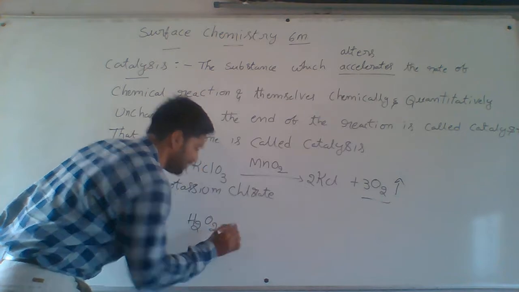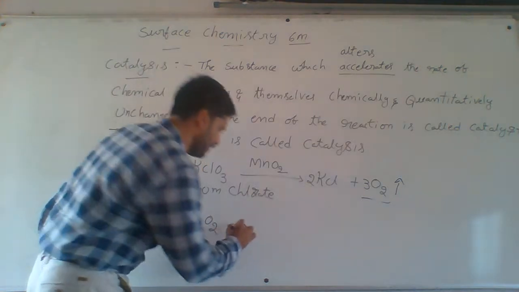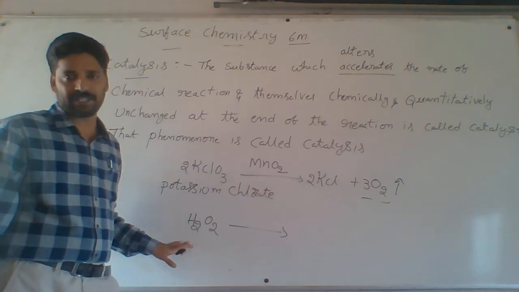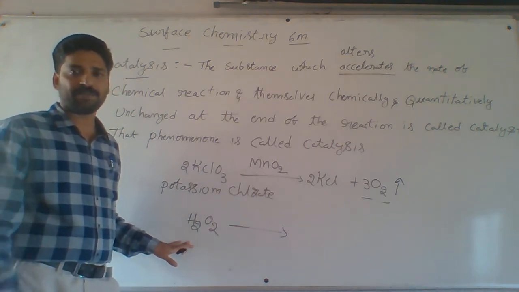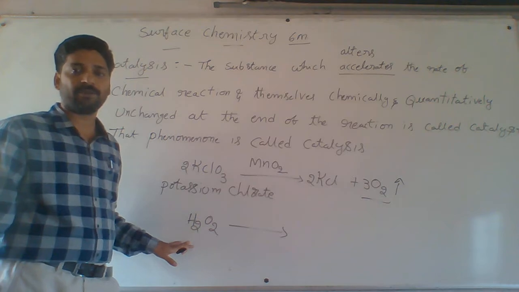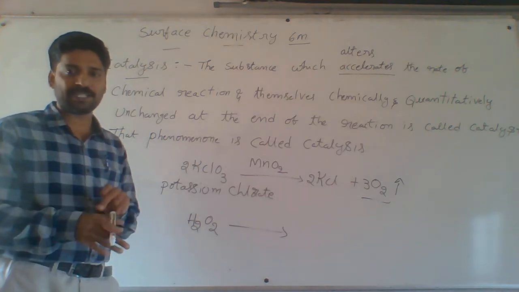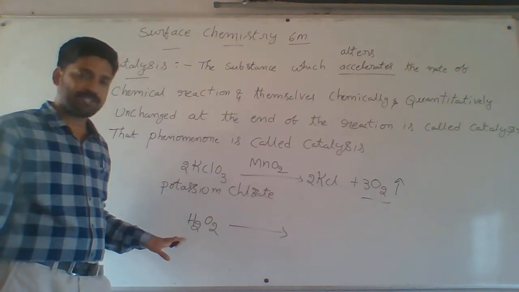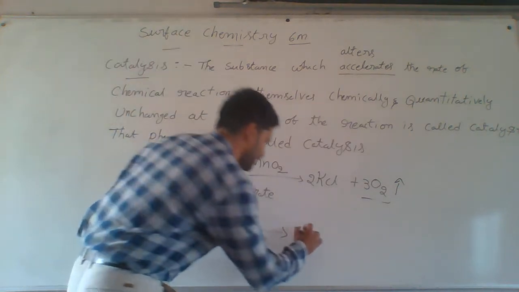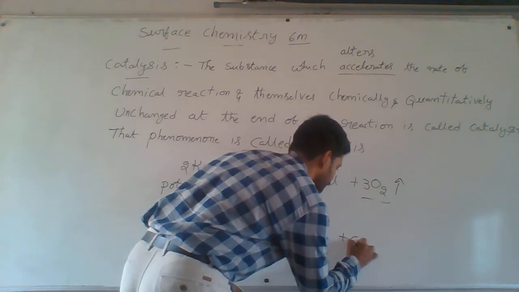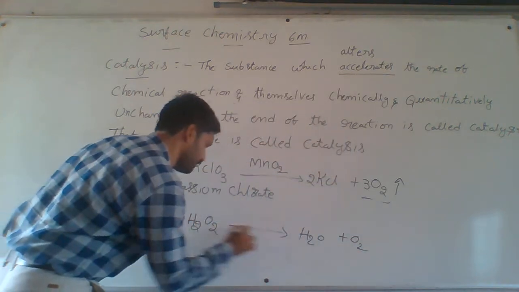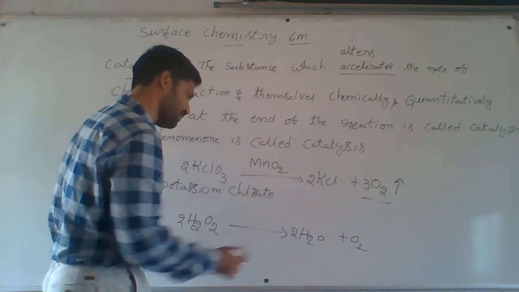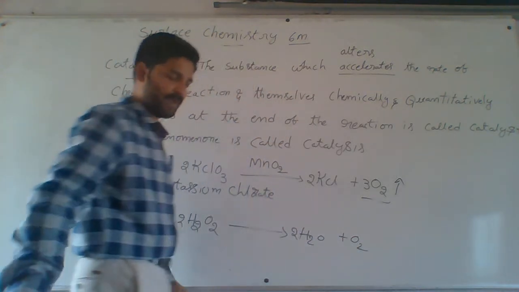H2O2 is hydrogen peroxide, which acts as an antiseptic. An antiseptic is a substance which destroys the growth of microorganisms on the skin surface. Hydrogen peroxide generally decomposes into H2O and O2. For balancing, 2H2O2 gives 2H2O plus O2; 2 plus 2 is 4, balanced.